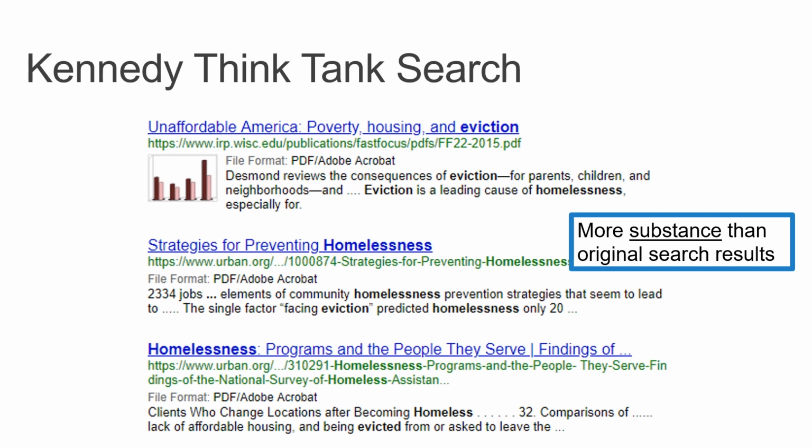And then I could also go back to my Kennedy think tank search and search for homelessness and eviction. And you can see right off the bat that the sources are coming from academic websites, from the Urban Institute, and in general, they just have more substance than those original search results that we saw from our original Google search.